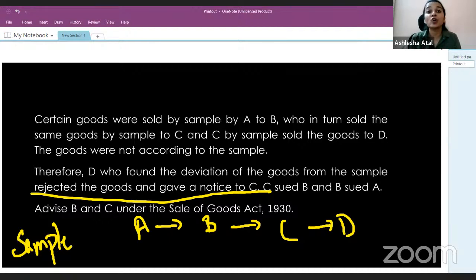Why? Because they already accepted the goods when the goods were sold to them. So when they already accepted the goods and further made a sale of the goods, they cannot reject the goods, but yes, they can still claim damages. So using the implied condition of sale by sample, we have to answer this question. This was again a very simple question. I'm sure most of you would have been able to answer it even before I discuss it here with all of you. So let's move on to the next question.